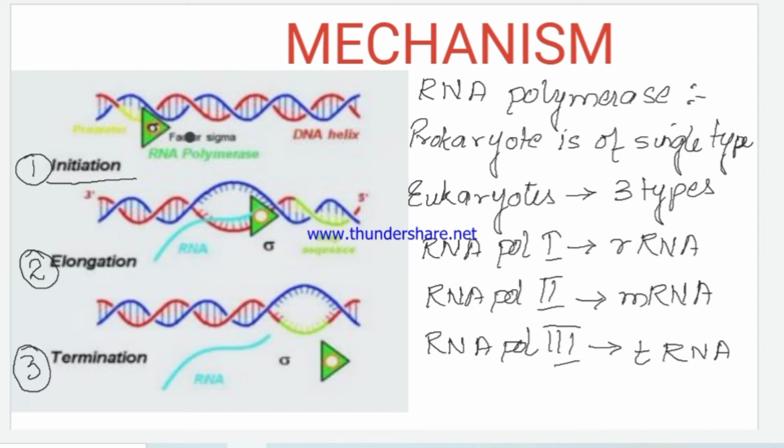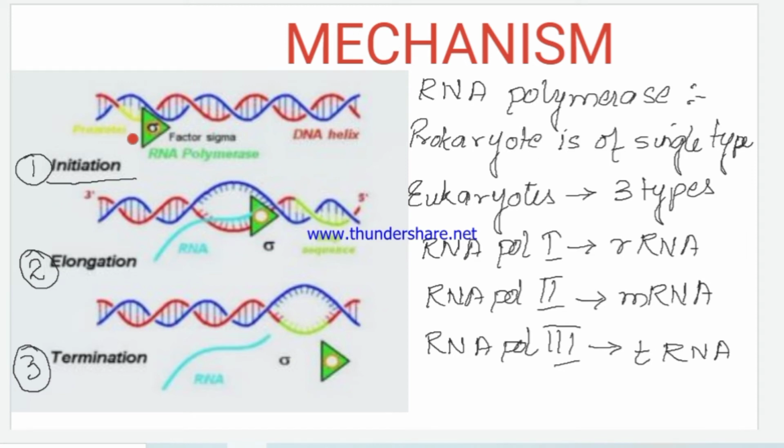The sigma factor of the prokaryotes, as shown here, recognizes the promoter region. In eukaryotes, there are separate transcription factors for the mechanism of recognition of the promoter.